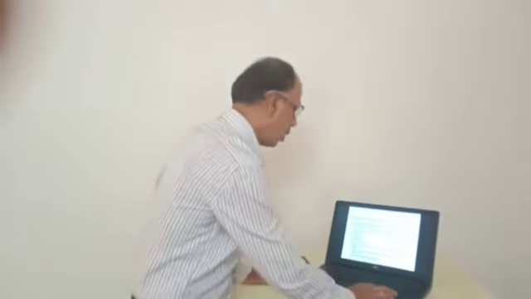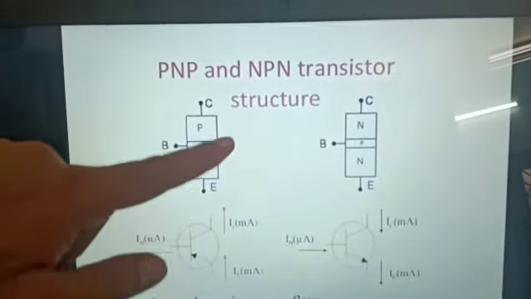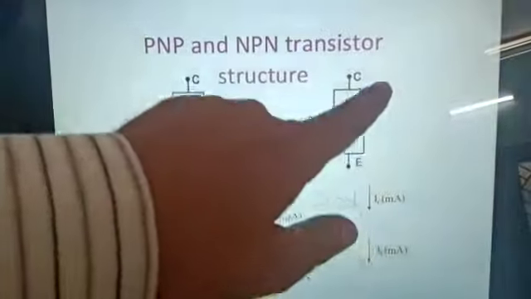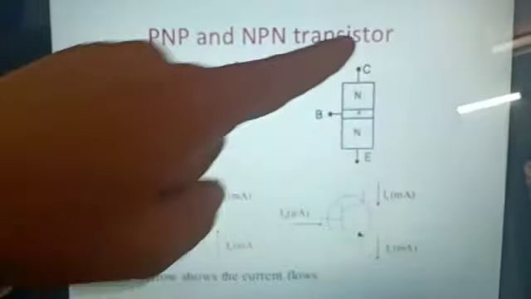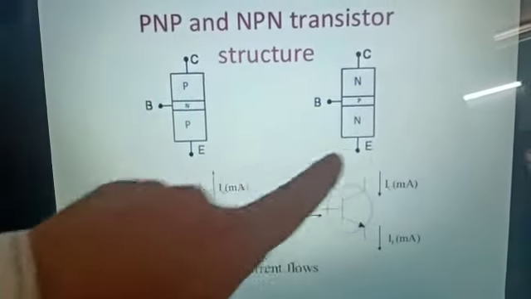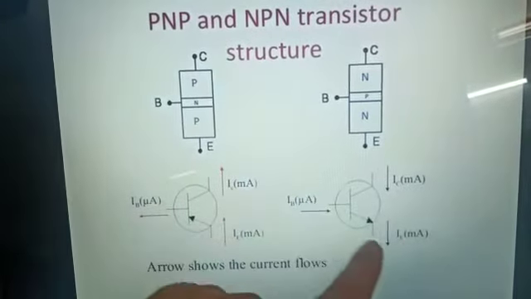So now let's go for the structure of the transistor. You know the two types of transistor, PNP and NPN transistor. This is a PNP transistor, this is an NPN transistor. Emitter, base, collector. Here also emitter, base, collector. Now here is the symbol of the transistor. This is also another symbol. This is the PNP transistor symbol. This is the NPN transistor symbol.